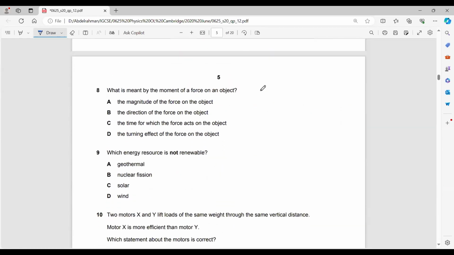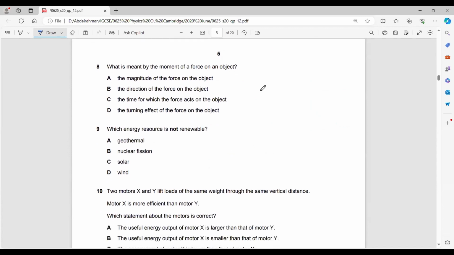What is meant by the moment of a force of an object? Moment has to do with the turning effect. Okay. The turning effect, not the magnitude of the force, not the direction of the force, not the time for which, it's the turning effect. Which energy source is not renewable? Nuclear fission. Nuclear fission in the nuclear reactors when we split the uranium.